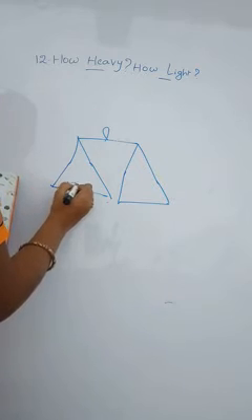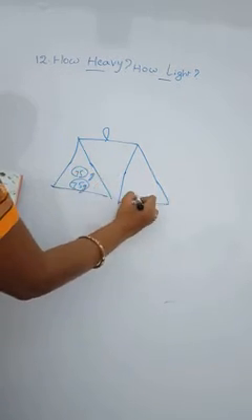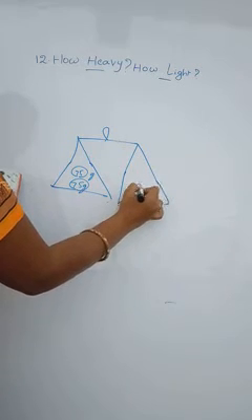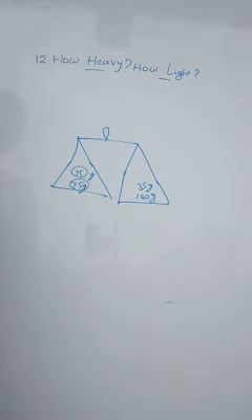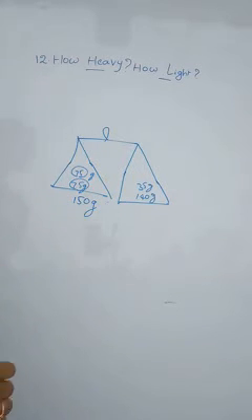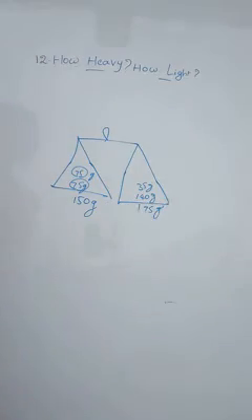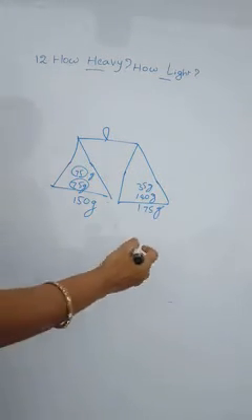Here 75 grams and 75 grams, 140 grams and 35 grams. 75 plus 75 how much, Nuna? 150 grams. 140 plus 35 how many grams? 175 grams. Of these two, which is heavier? 175 grams is heavier.